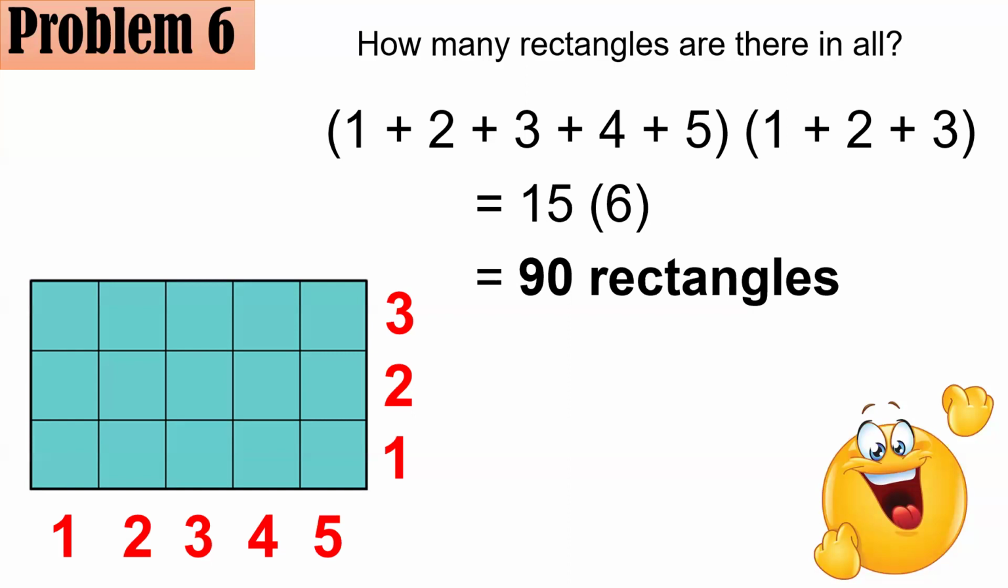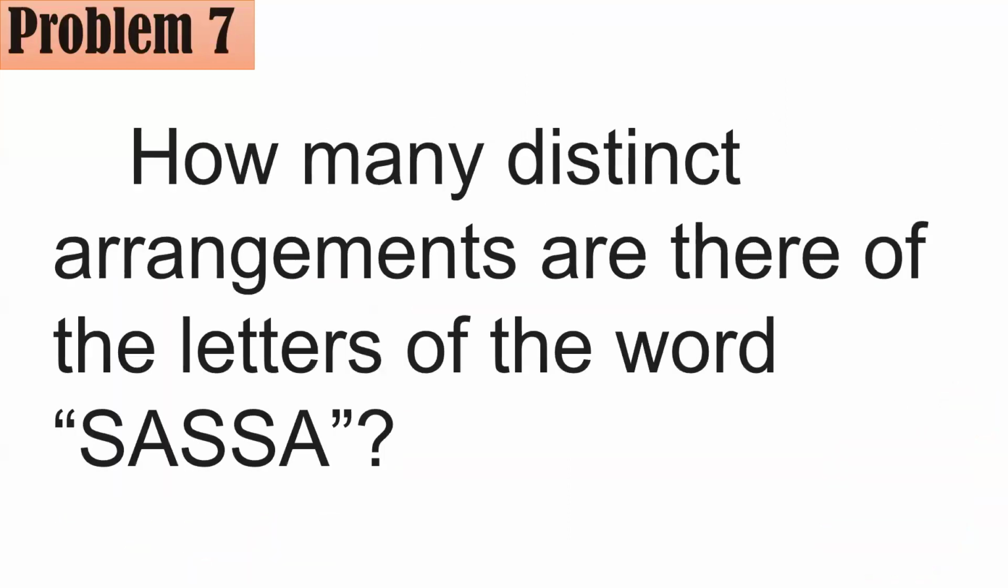Okay. Number 7. How many distinct arrangements are there of the letters of the word SASAS? So take note, in this word, there are repeated elements. For example, you have 3 S's, you have 2 A's. And note that here order already matters. So if I interchange, for example, S and A, it becomes A, S, S, S, A. That's another arrangement.